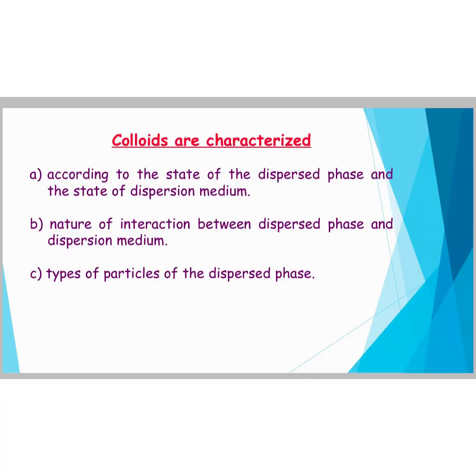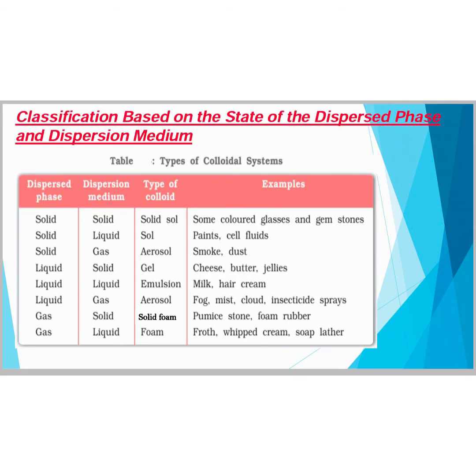Colloids are classified on the basis of the following criteria. First, the physical state of dispersed phase and dispersion medium. Second, nature of interaction between dispersed phase and dispersion medium. And third, type of particles of dispersed phase. Depending upon the physical state of dispersed phase and dispersion medium, there are 8 types of colloidal systems possible.